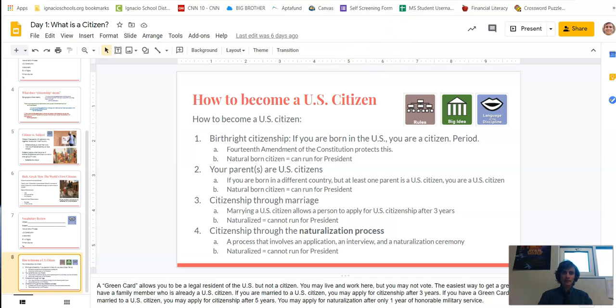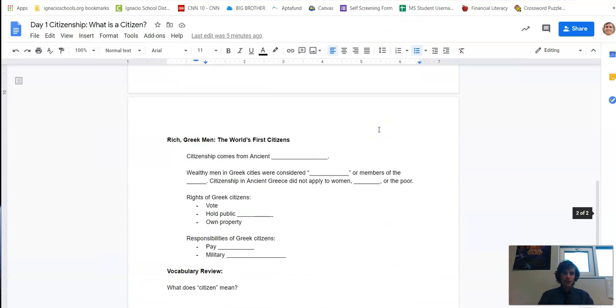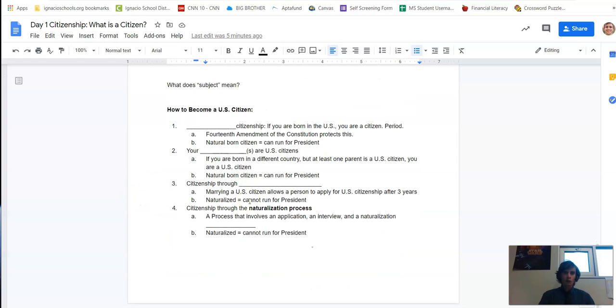Again, to finish this assignment, you need to go back to your notes and make sure you have typed in all of the blanks and filled out all of the questions. Once you have done that, you can submit and get your points for today's assignment. If you did not do this yet, please do this today. If you did it, go back and check your work and make sure that you have completed the assignment all the way.